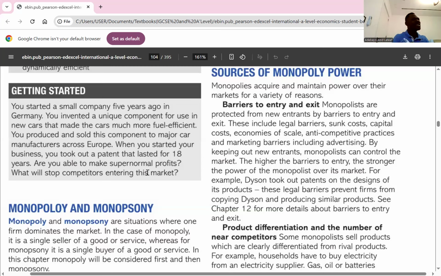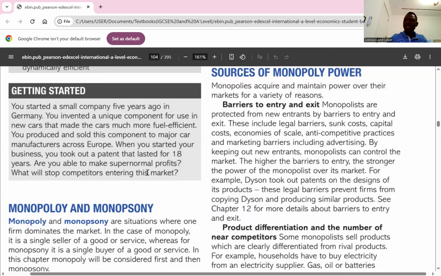So if you want to come in to compete, you have to start by ensuring that customers trust you. Also, cost is going to be higher once you enter, so it's difficult for you too, because the monopolist already has the market power. You coming in, you're going to incur more cost. You cannot quickly operate on a larger scale, so that could be a hindrance for you to come in. Anti-competitive practices: a monopolist might come up with different anti-competitive practices that would make it difficult for new firms to enter, and marketing barriers like advertisement. A monopolist has the power to spend more on advertisement, and you might not be able to do that.